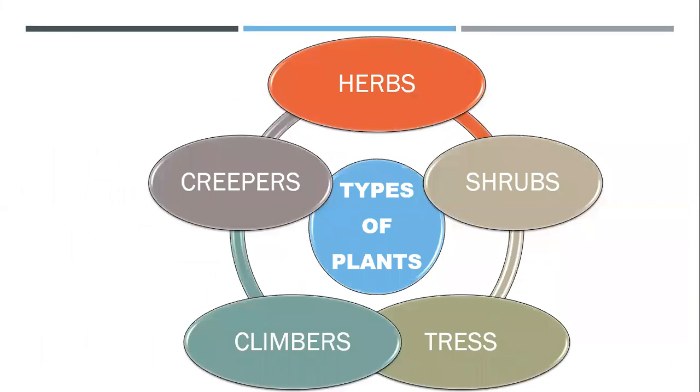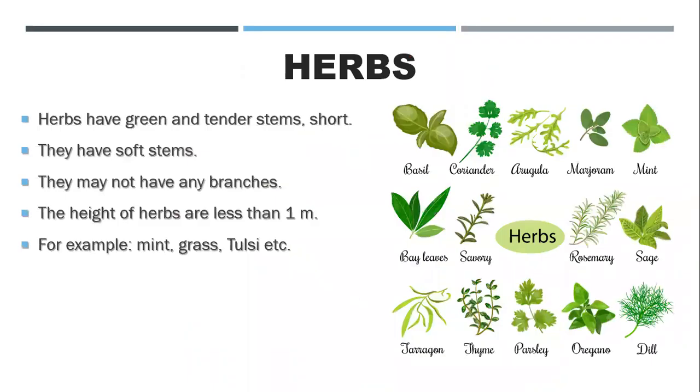Now, we are going to study the types of plants, right? There are 5 types of plants, as you can see: herbs, shrubs, trees, climbers, creepers. So we are going to study in detail about these types of plants. First is herbs. Herbs are very short plants, बहुत छोटे होते हैं, and they have tender stems.